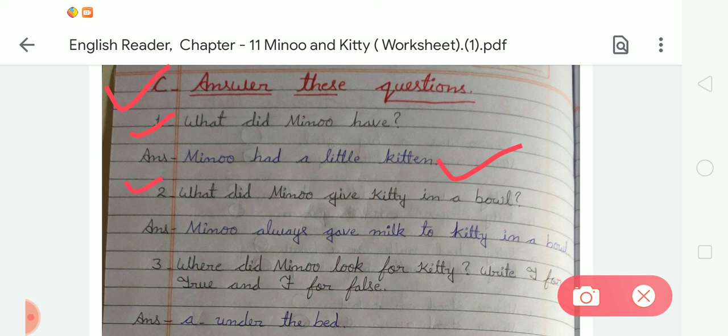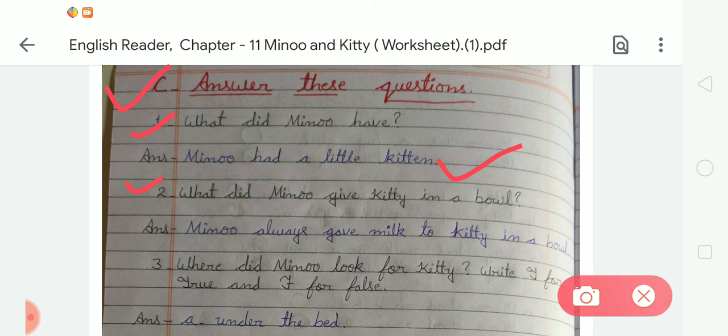Come to the next question: what did Minu give Kitty in a bowl? So we know that Minu always gave milk to Kitty in a bowl. So we have to write M-I-N-U, Minu, A-L-W-A-Y-S, always, G-A-V-E, gave, M-I-L-K, milk, T-O, to, K-I-T-T-Y, Kitty.